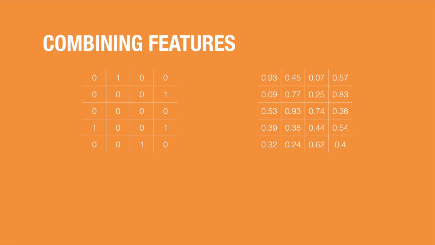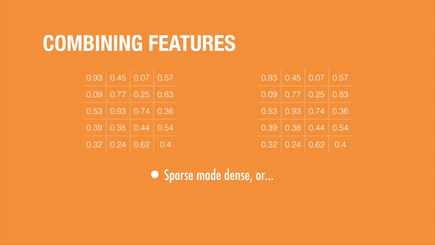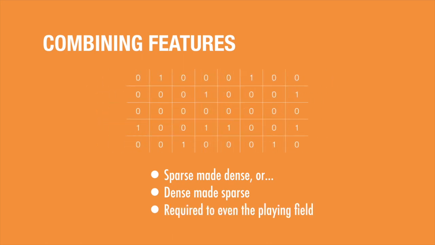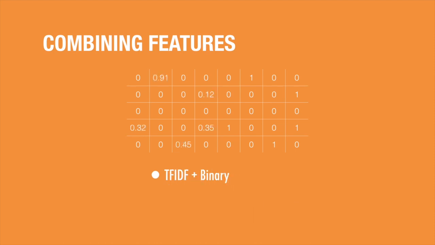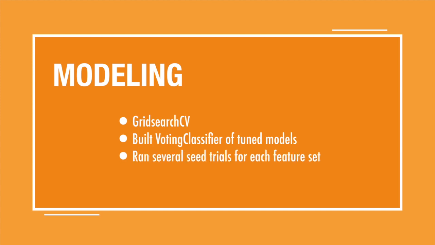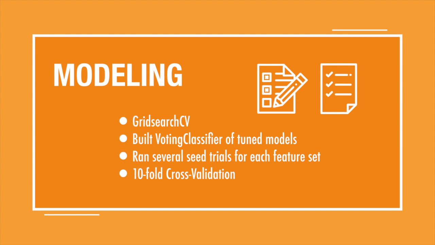For combining features, I could not find a lot of information on this, but it would seem that either the sparse text features would need to be made dense, or the non-text features would need to be made sparse. This is so the features can be combined and one side does not dominate the other in the model. TF-IDF could be combined with binary on its own, or it could be made binary itself. I then used grid search to hypertune the parameters of the algorithms. Next, I used the tuned models to build a voting classifier of both feature sets. I ran each set with several different seeded trials, as well as tenfold cross-validation.